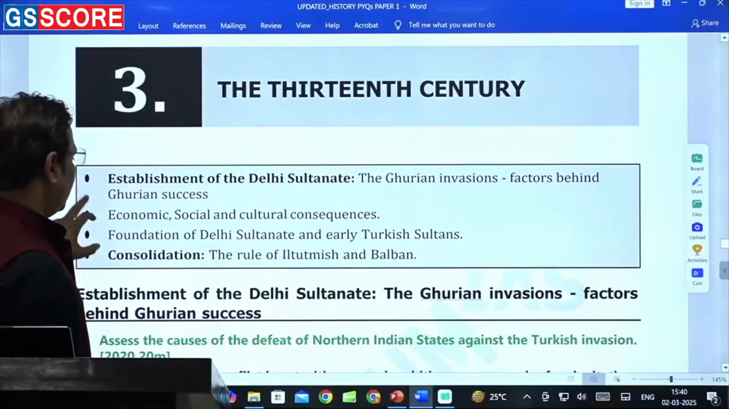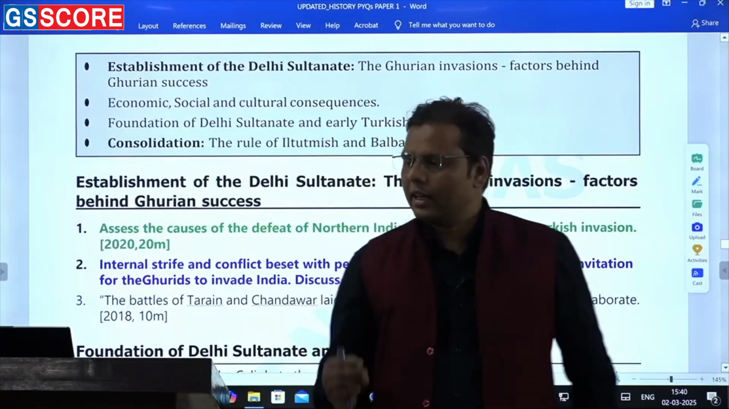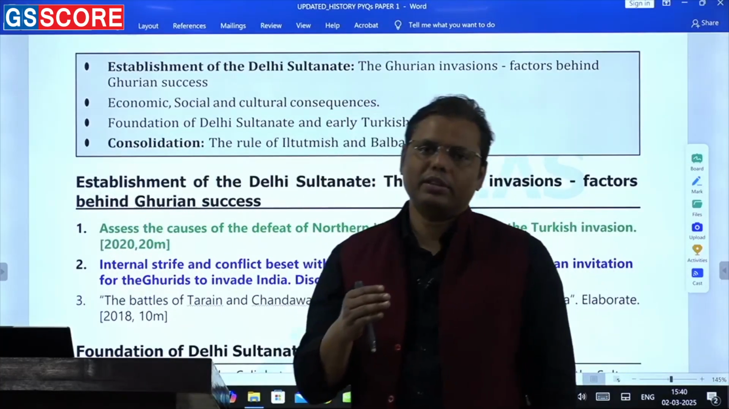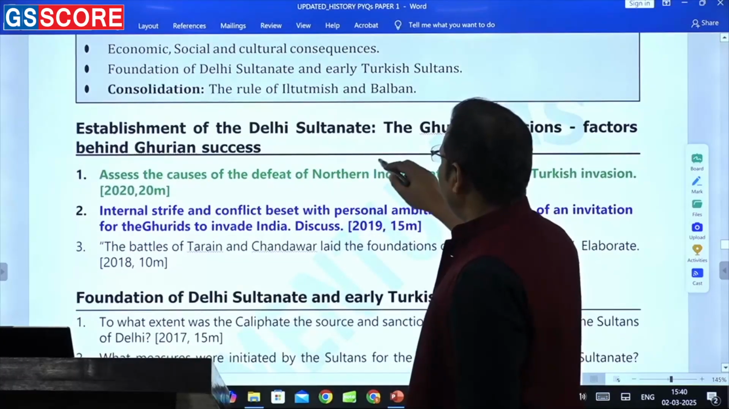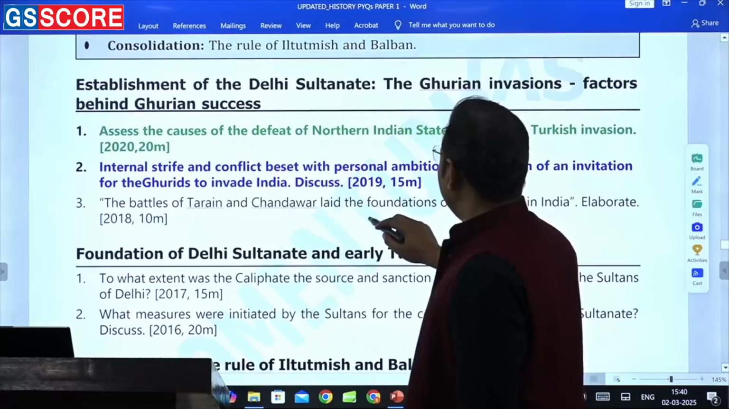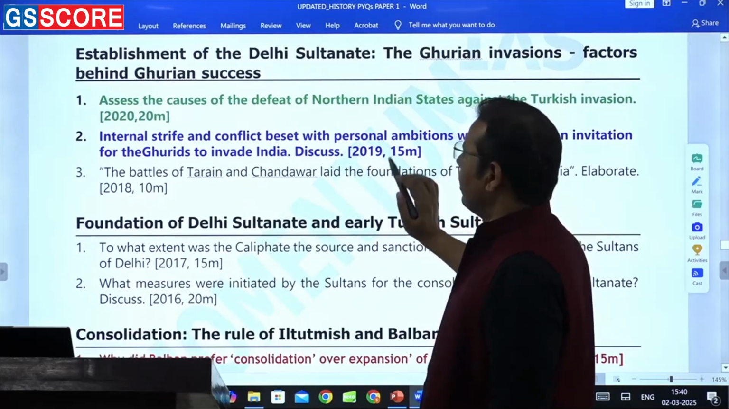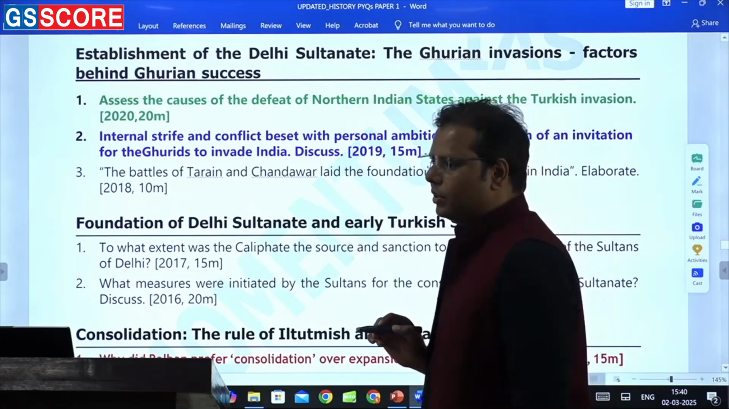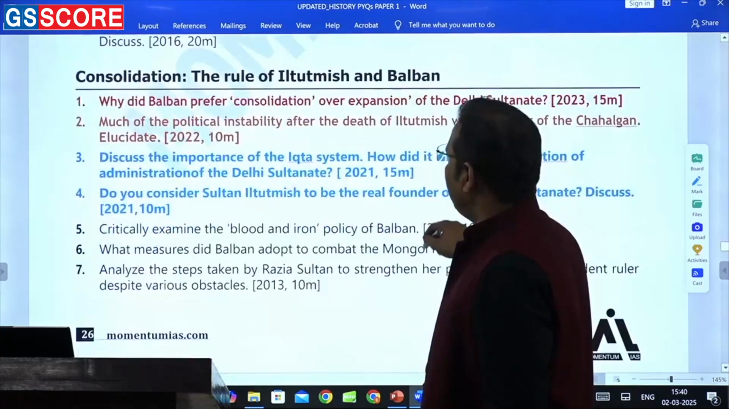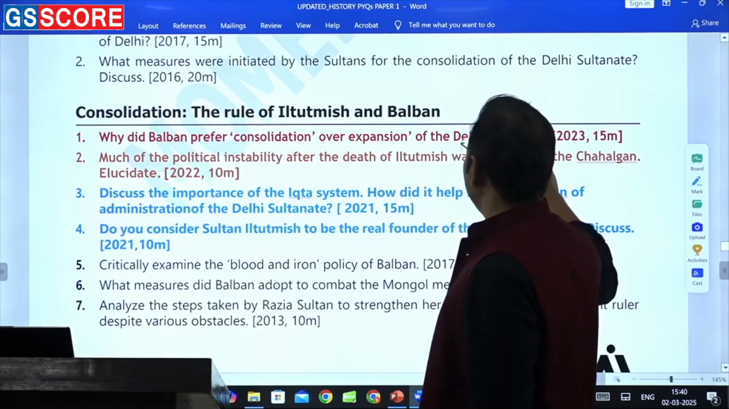And then it comes to the 13th century. Now in the 13th century, exactly as I was telling, the number and nature of questions are both changing. If it is about the establishment of the Delhi Sultanate, there were questions in 2019, 2020, and after that no question has been asked. For the last 4 years, not a single question has been asked on this particular topic. When it comes to Iltutmish and Balban, 2022, and then 2023.